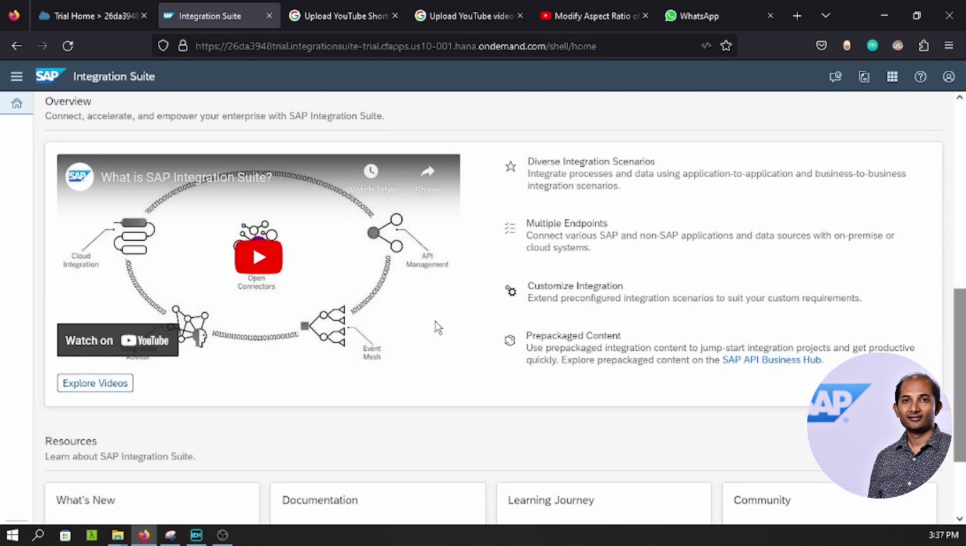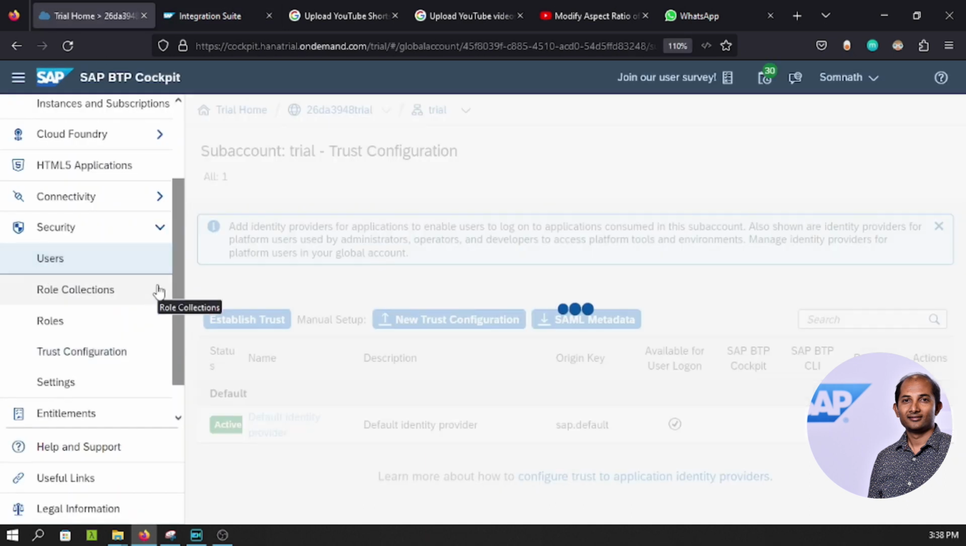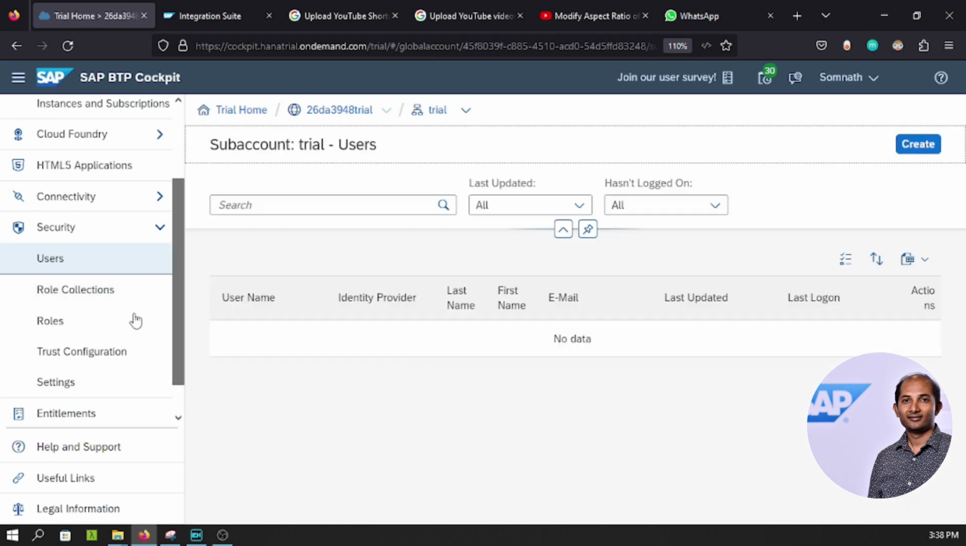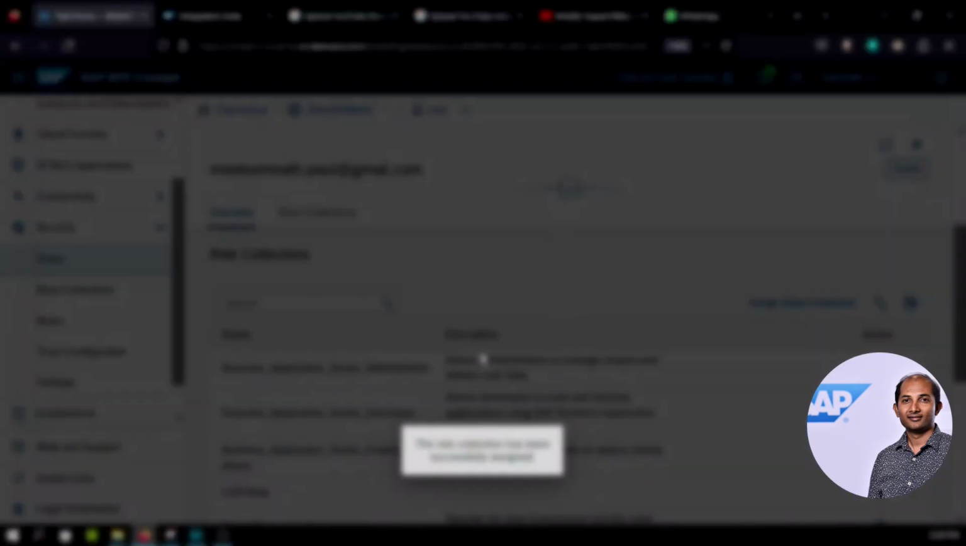The thing is, there are certain roles that need to be added to my user setup. So let's go into that section now. Let's go to user setup once again, and certain things have changed. Click over here, maximize it, click assign role collection, and you will see something called integration provisioner. That is missing, so we have to select it and assign the role collection. It will be auto saved.